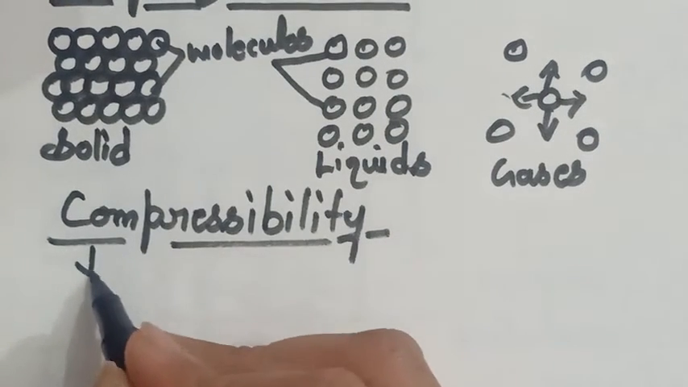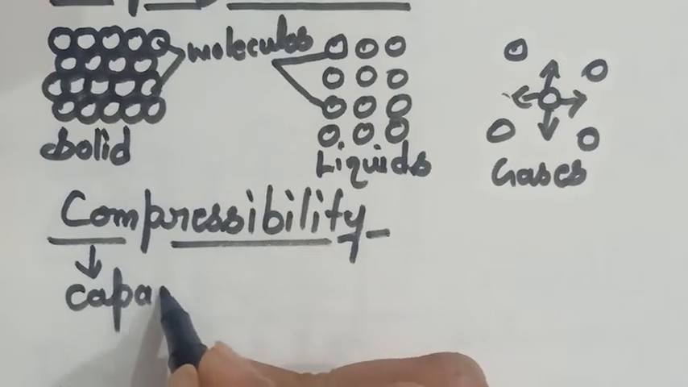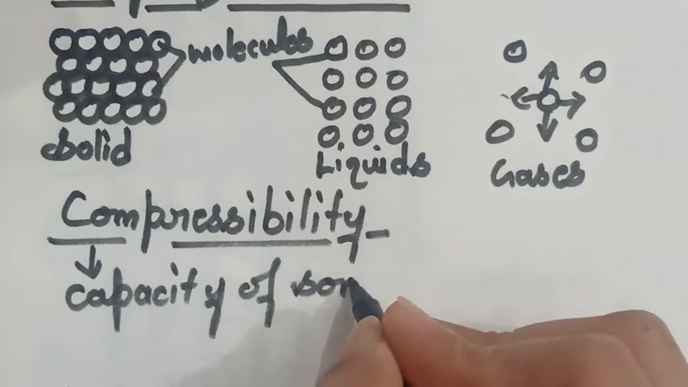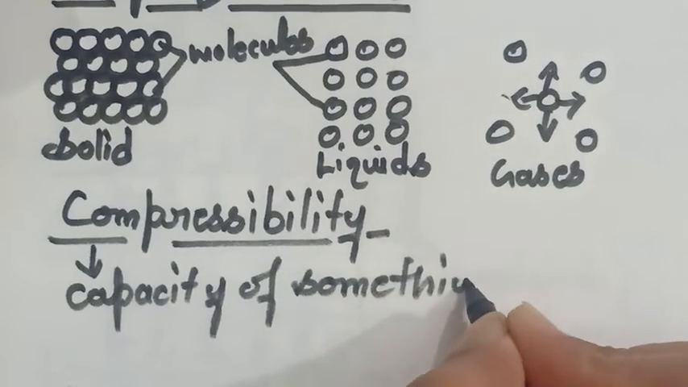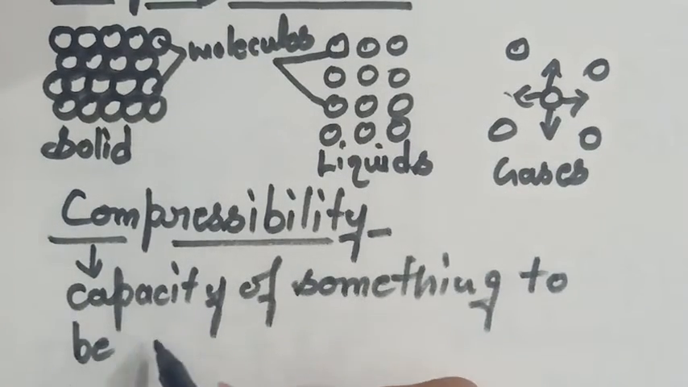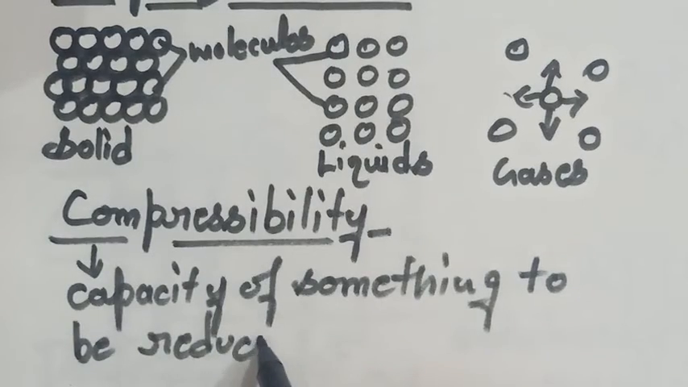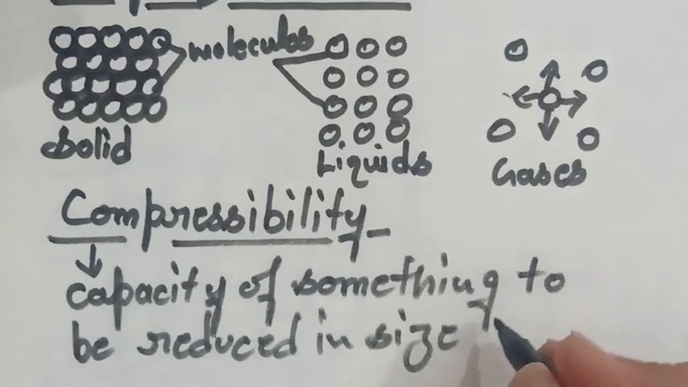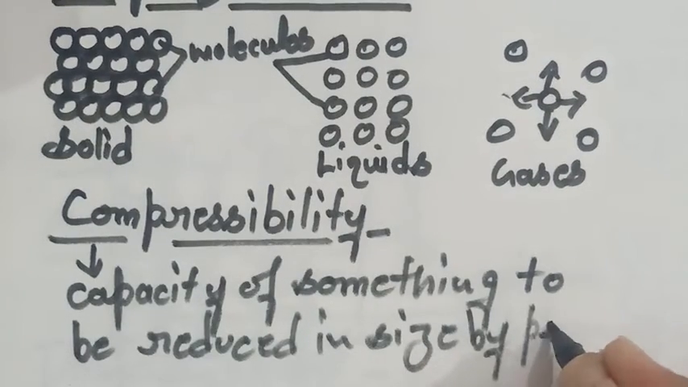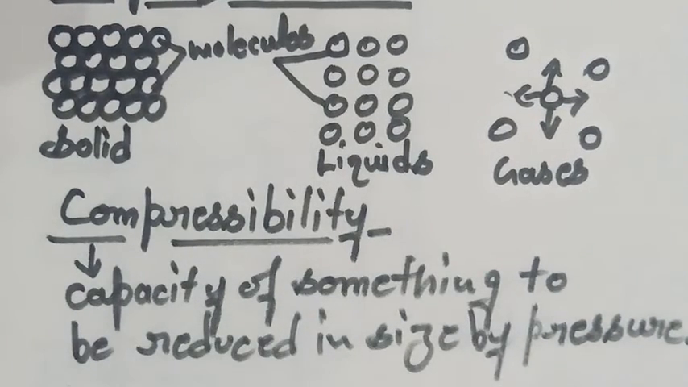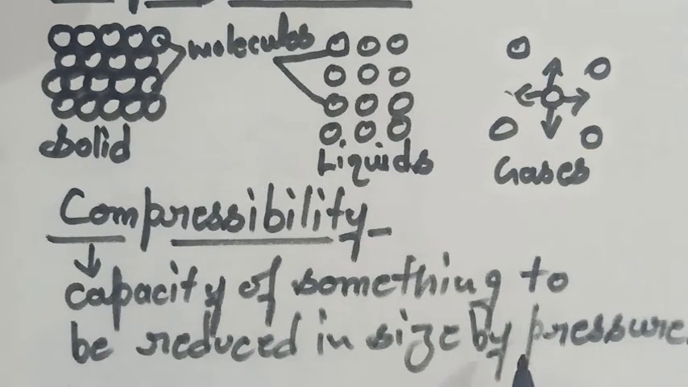Compressibility is the capacity of something to be reduced in size by pressure. So what is compressibility? The capacity of something to be reduced in size by pressure.